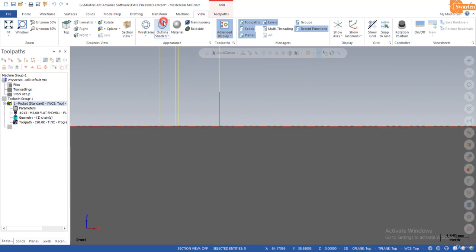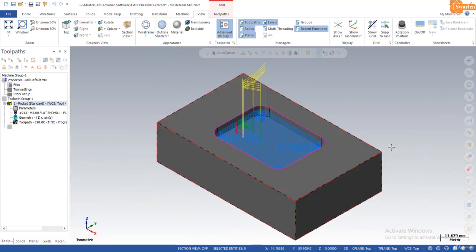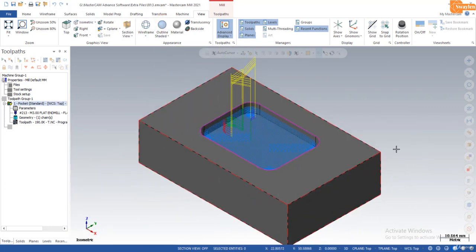I will change to shaded, in isometric view. Okay. In the next lecture we will discuss the different types of pocket milling operation.